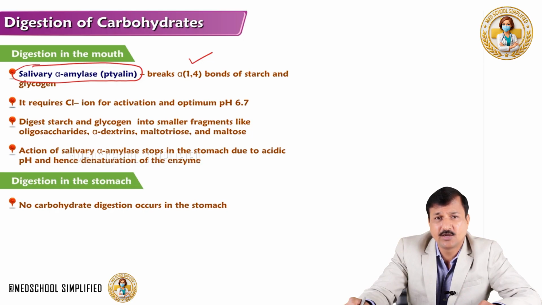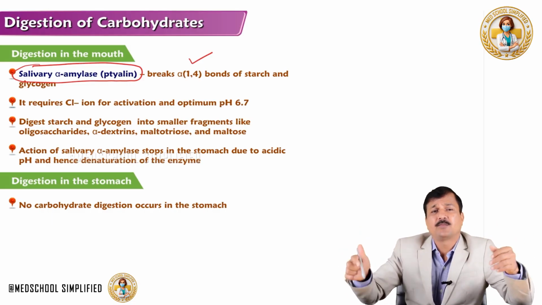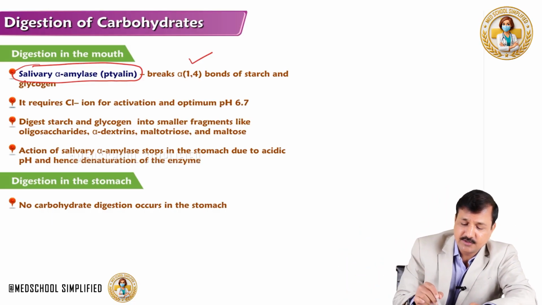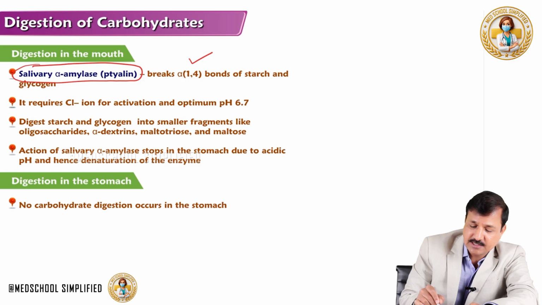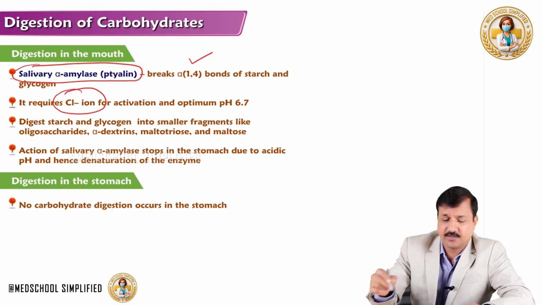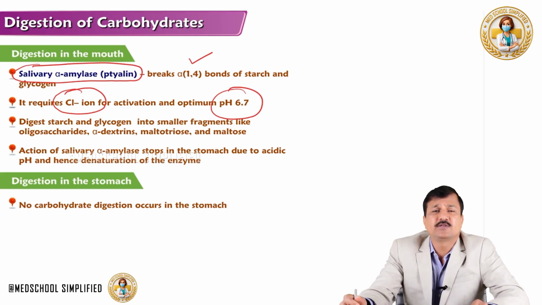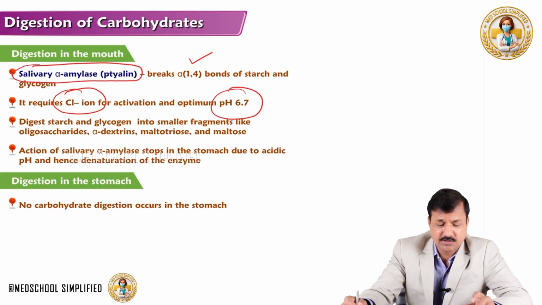It's an alpha-endoglycosidase and breaks the alpha-1,4 bond within the polysaccharide. This enzyme needs chloride ions for activation, and the optimum pH for this enzyme is 6.7, which is present in the mouth, so it digests starch and glycogen in the mouth.